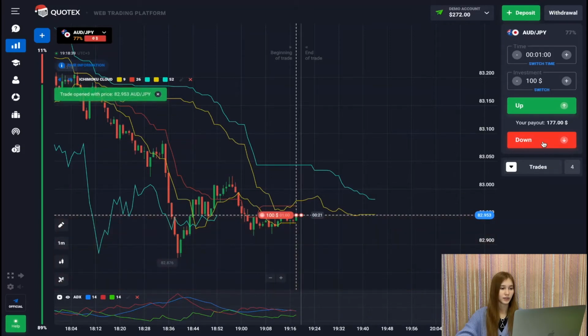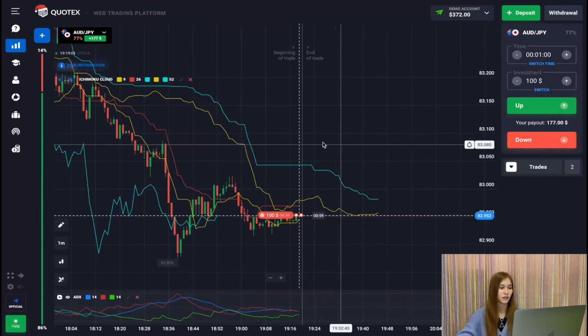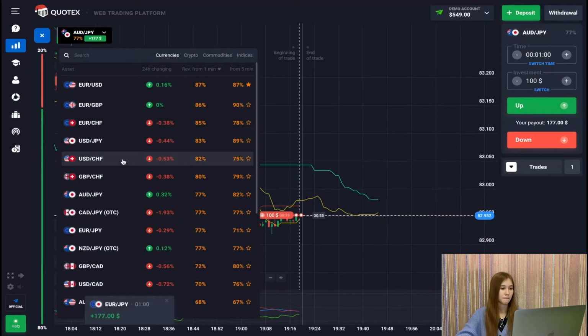Here we'll open a deal to reduce the price. As I see that minus DI crossed the ADX line, one deal does not enter. It's okay, we continue trading on the basis of the moment.